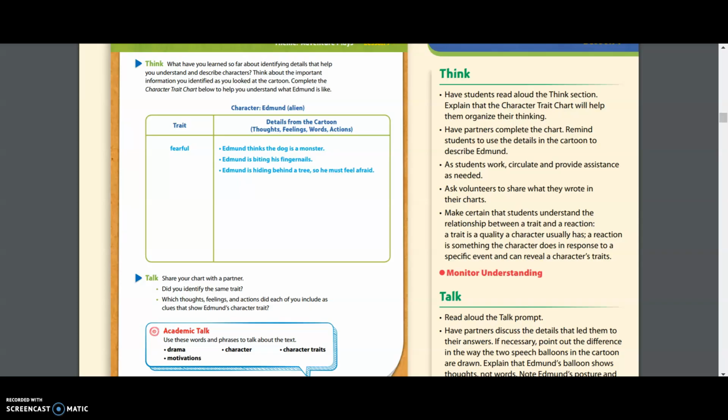And then the last thing that we put for a motivation, for a reason why, is that he's hiding behind a tree. He's hiding while the other alien is just standing out there. So that leads me to believe that Edmund is afraid.